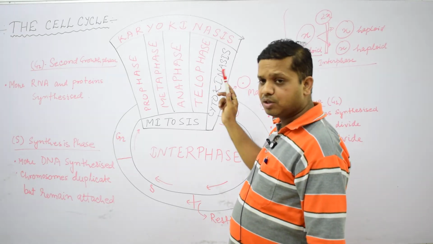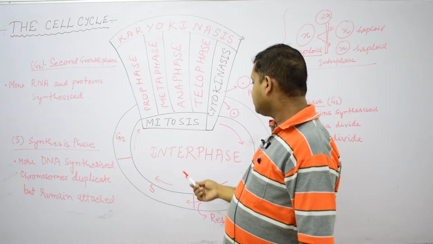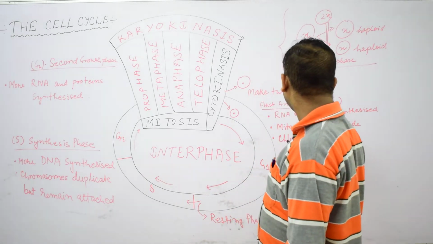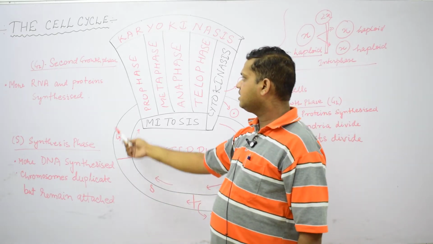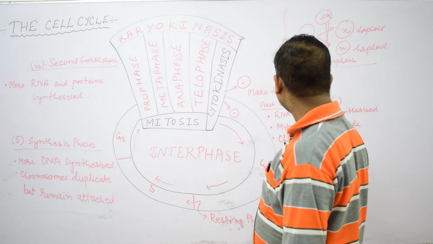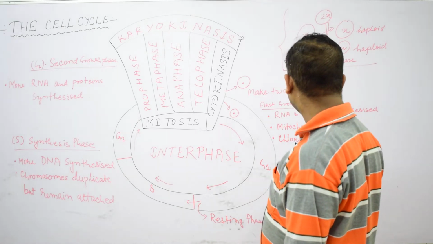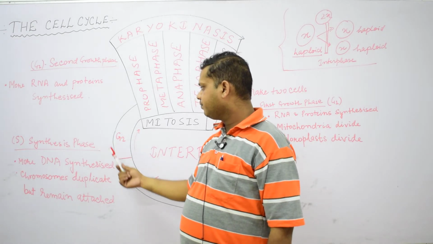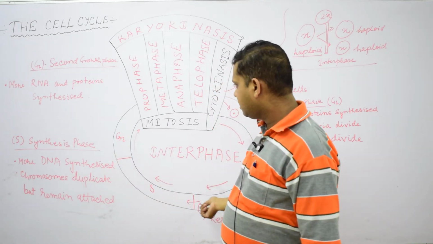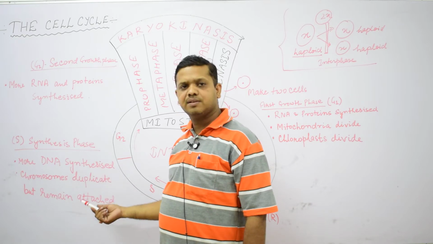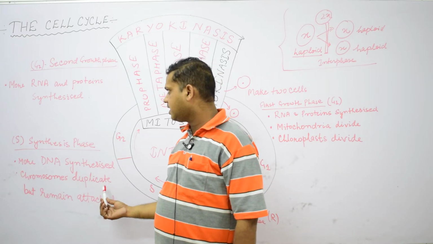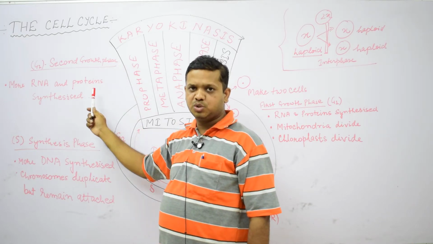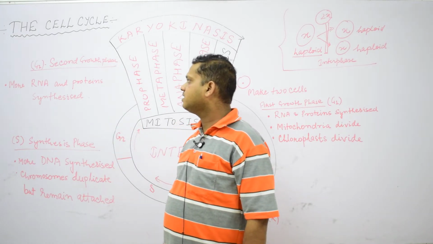Why is this possible? Because there is the cell cycle, and in the cell cycle there is an interphase. What is interphase? It is a combination of G1, S and G2 phases. In G1 phase we have understood that RNA and protein are synthesized, and mitochondria and chloroplasts divide. G1 is the longest phase. In the S synthesis phase, DNA is synthesized, and chromosomes duplicate and remain attached. Third, the second growth phase, called G2 phase, is where RNA and protein are synthesized.